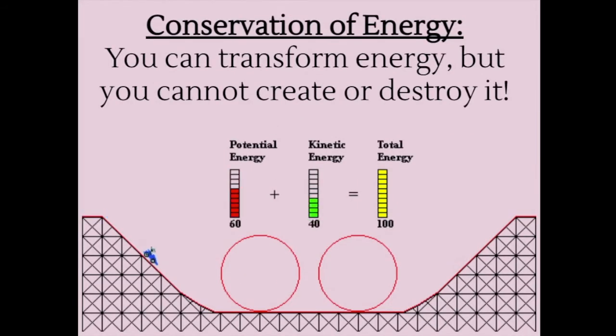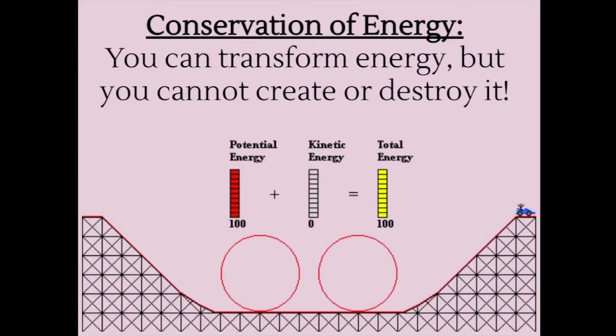So when we say you can't create or destroy energy, that means all that we can do is just transfer it. And as we can see in this diagram below, or this GIF, however you want to pronounce it, we have a roller coaster, right? And this cart is going down, and we see that the potential energy is transferring into kinetic, and then back to potential, and then into kinetic, and then potential, and then back to kinetic, and ending up in potential.